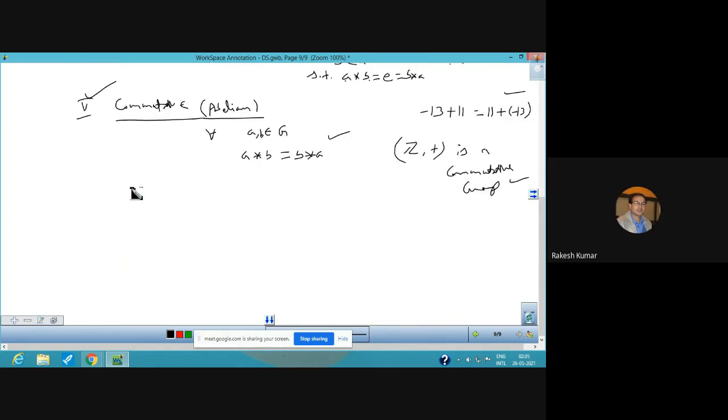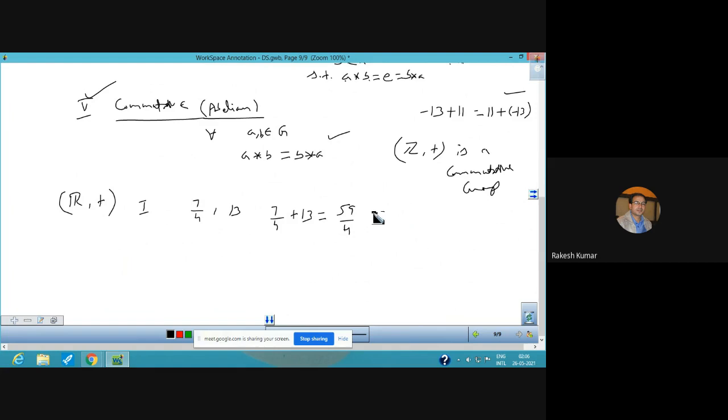Now, let us take the example of the set of real numbers. First of all, let us take the set of real numbers together with addition and check the properties one by one. First one is closure. So you need to take two real numbers. Suppose I take 7 by 4 and 13. So 7 by 4 plus 13 comes out to be 59 by 4.